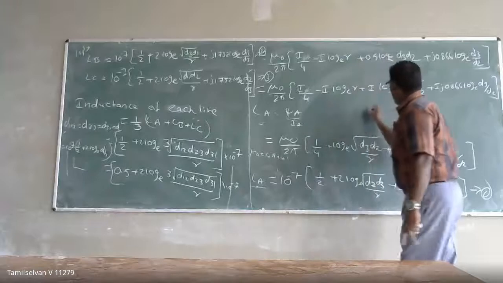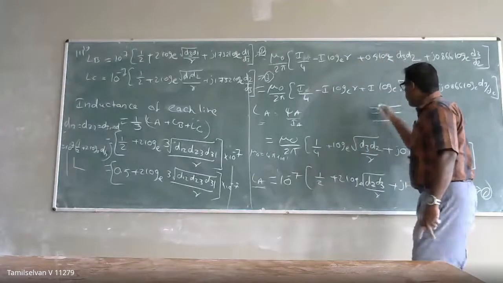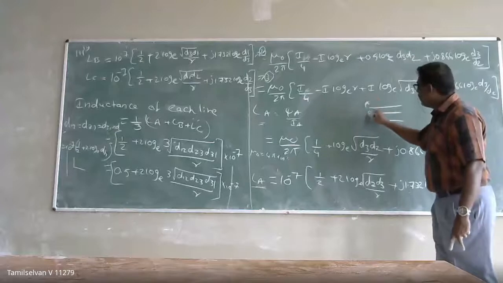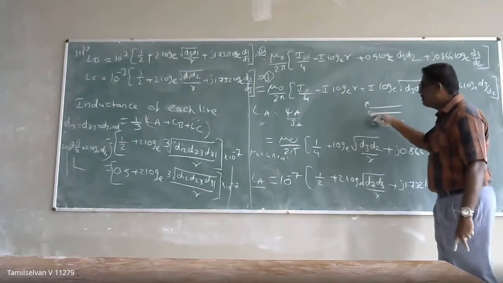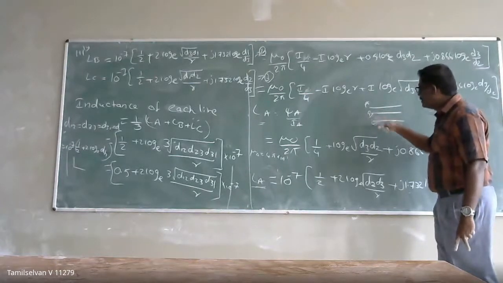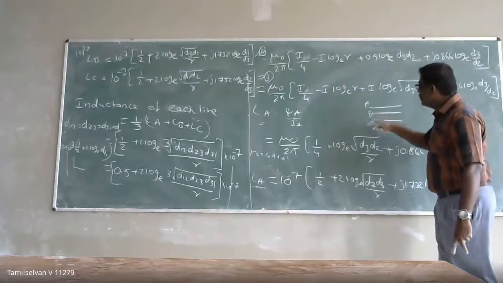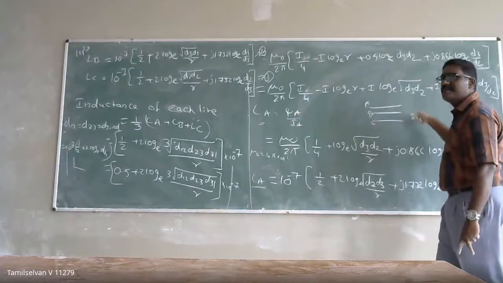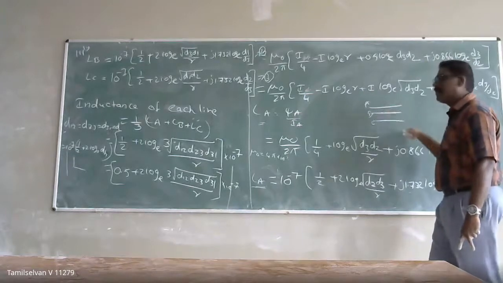Now I have three conductors with unsymmetrical spacing, where the spacing between A, B and C is not uniform. A to B is the same, B to C is the same, but C to A is different. So the voltage at the receiving end will be different even though the current is the same.